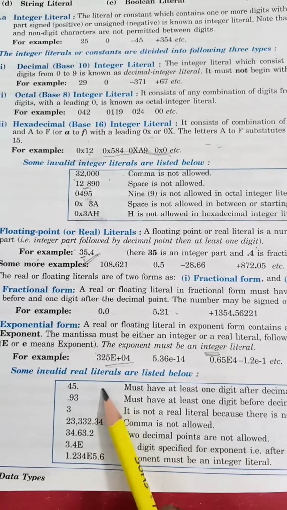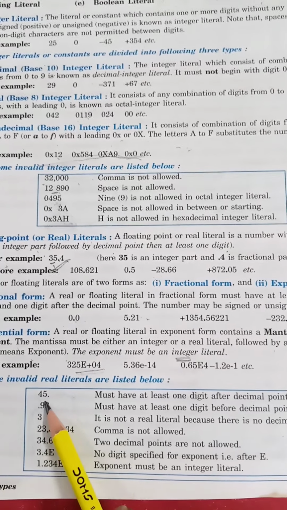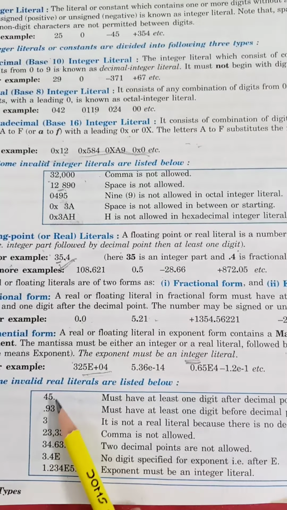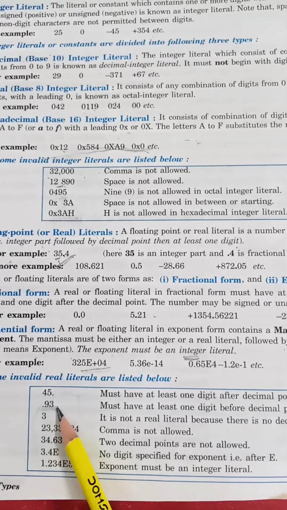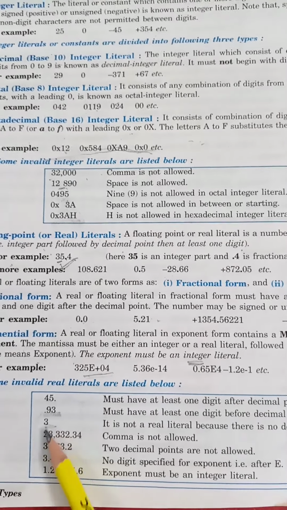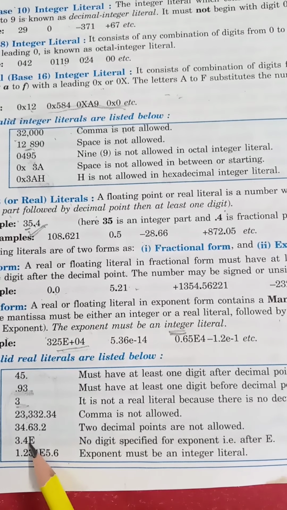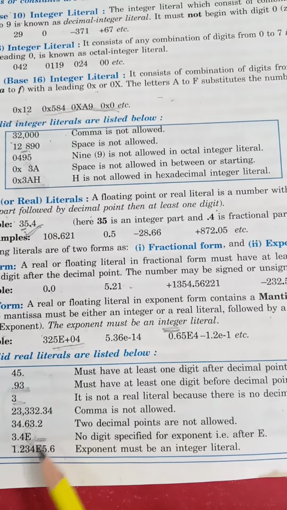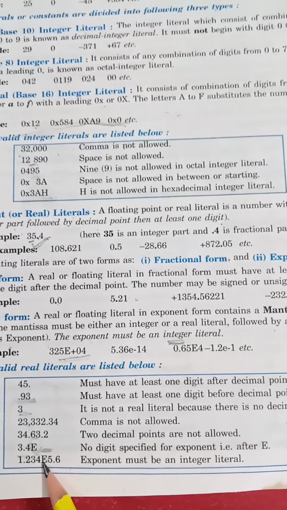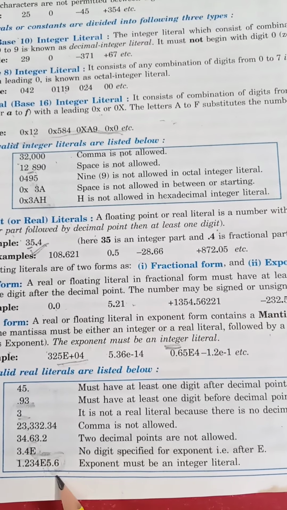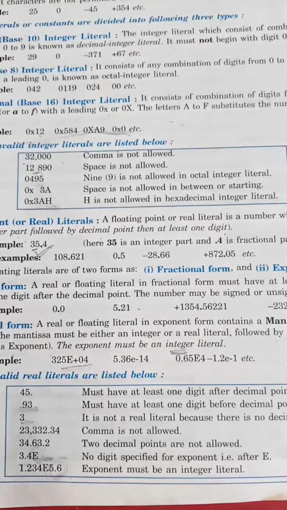And there is a list of invalid real literals. Like 45 followed by a decimal point. After the decimal there must also be at least one digit, so this one is invalid. It is not a real literal, it's an integer literal only. Comma is not allowed. Two decimal points are not allowed. No digit is specified for the exponent. This is the mantissa, and what about the exponent? So this is also invalid. And this one is invalid because the exponent must be an integer literal, it cannot be a fractional.